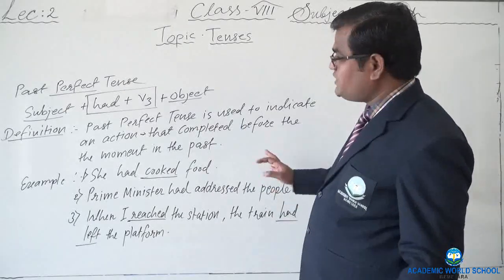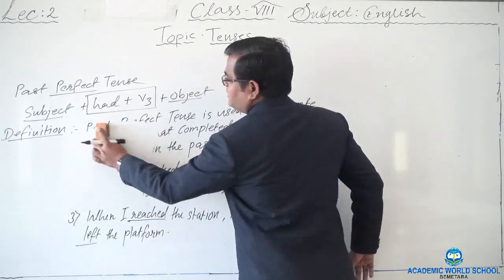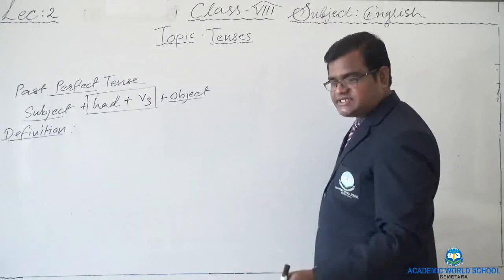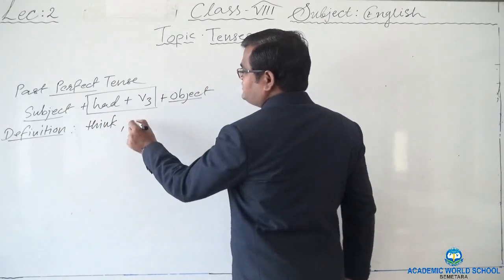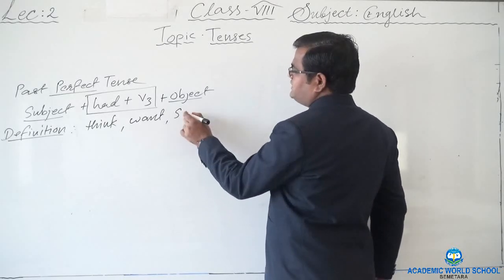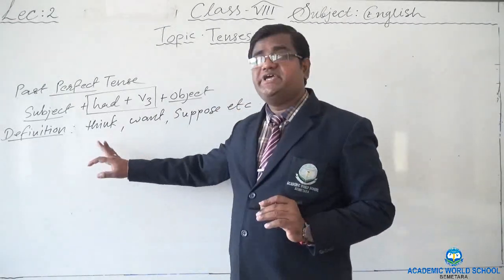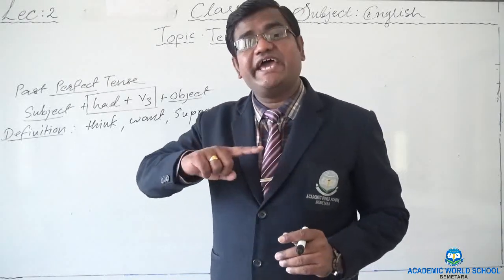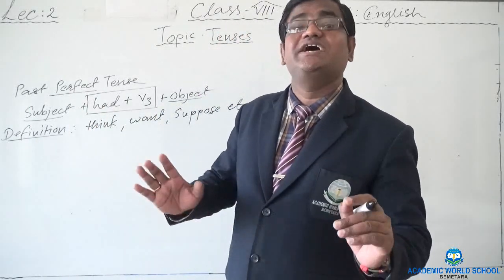Okay, one more thing I would like to add in past perfect tense here. When certain words, just like think, want, or suppose, etc., are used as the main verb in past perfect tense, it indicates that the action could not be completed in the past. What action could not be completed in the past?